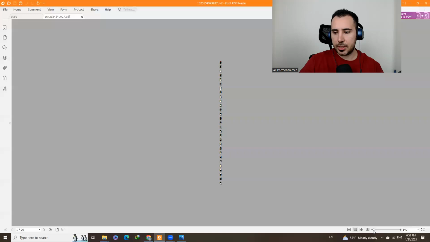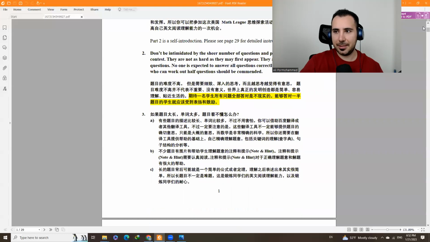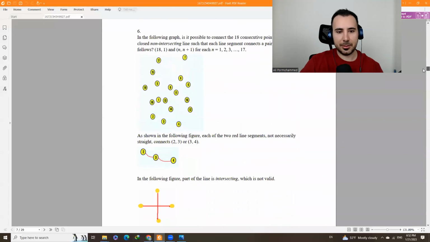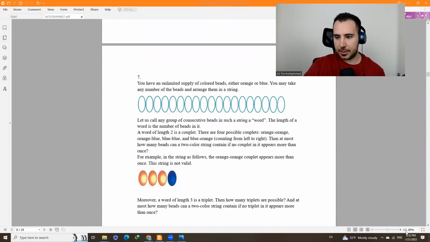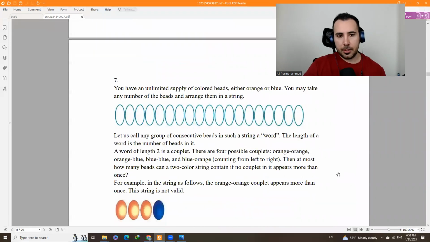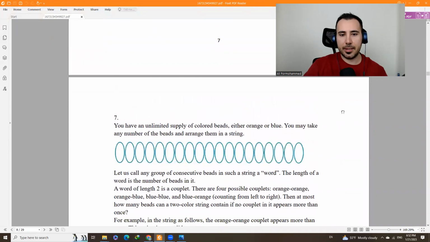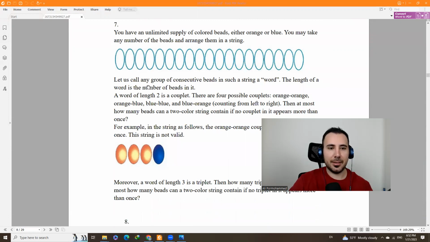Okay, question 7. So let me get the question again. Understanding this is key. You have an unlimited supply of colored beads, either orange or blue. You may take any number of beads and arrange them in a string. Let us call any group of consecutive beads in such a string a word.